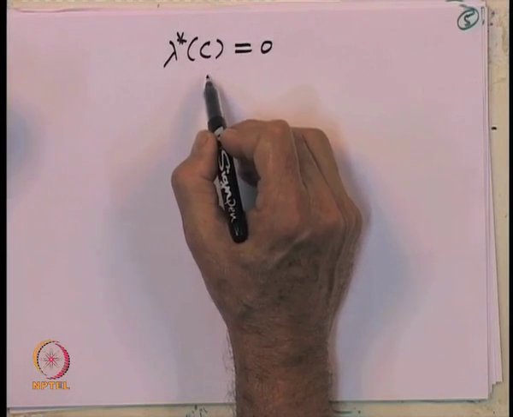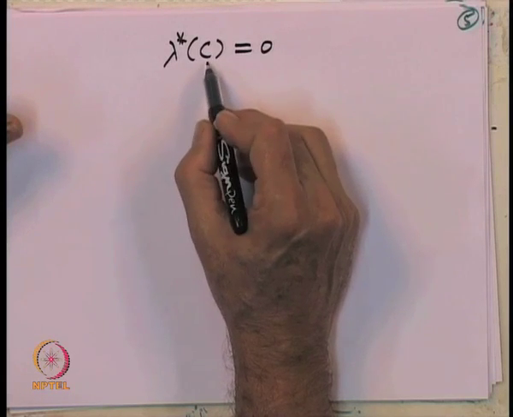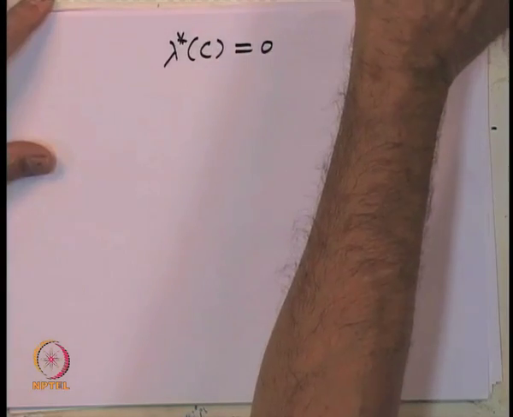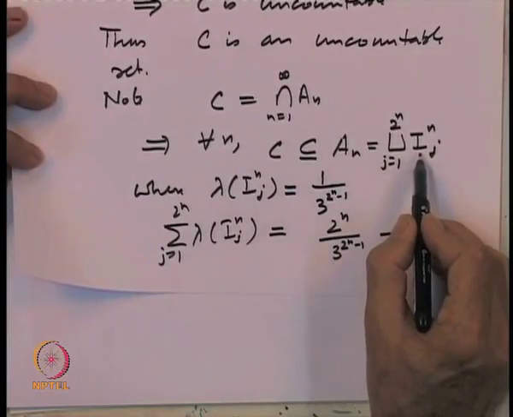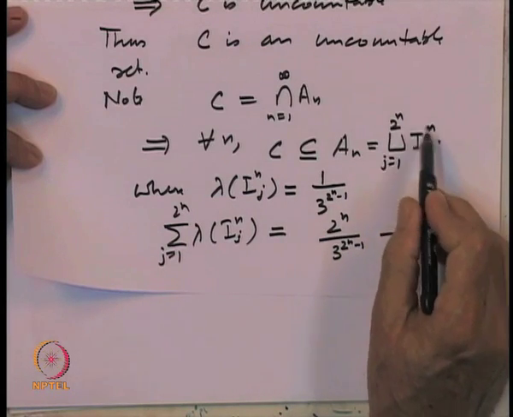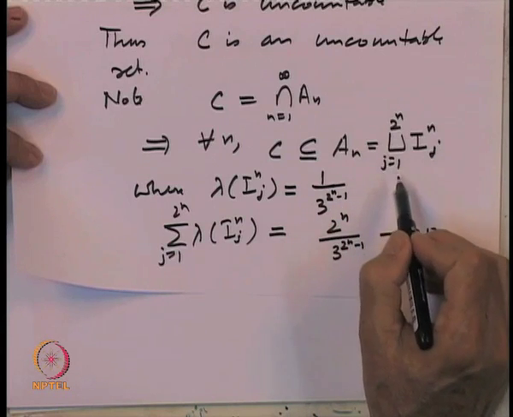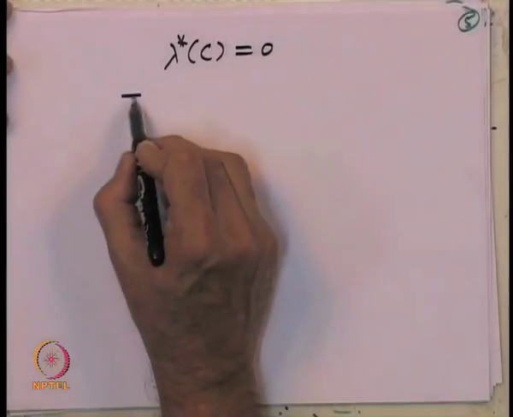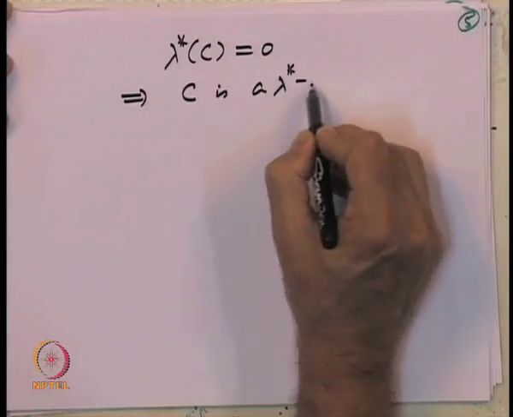It is the infimum of the sums of the lengths of intervals which cover the set. Here we have just shown that C is contained in A_n, which is a finite disjoint union of intervals, and the total length of these intervals is becoming smaller and smaller. So, that implies that C is a lambda star null set.